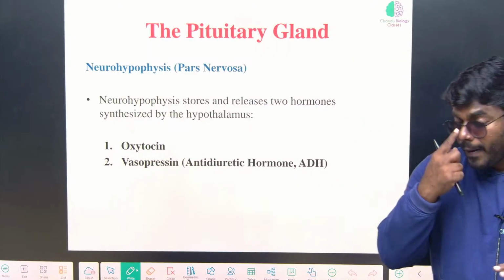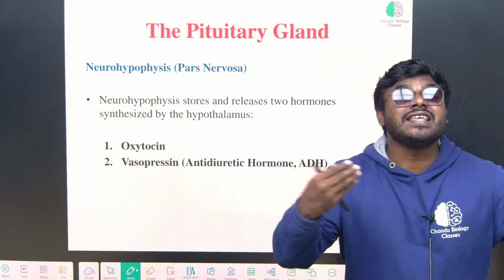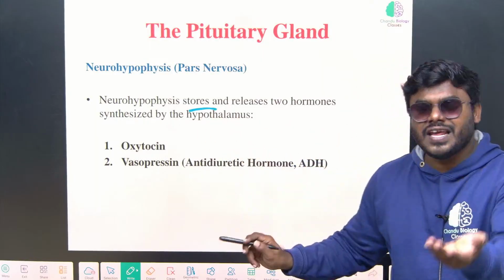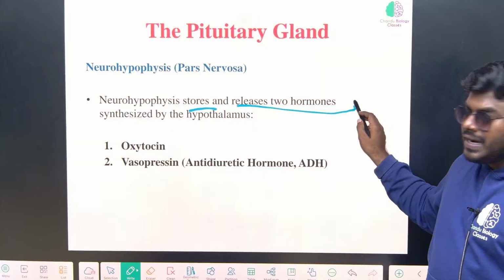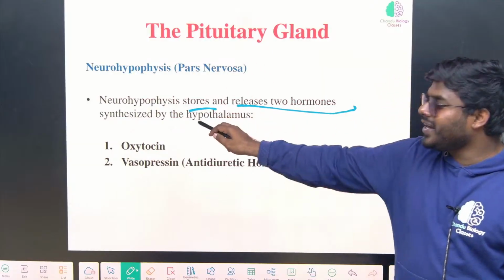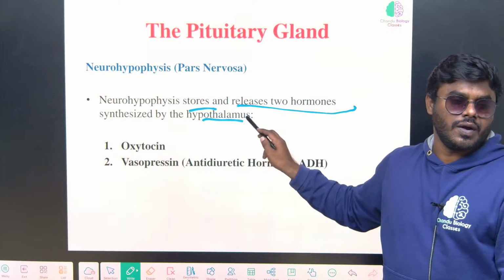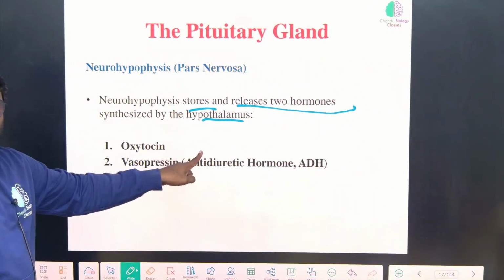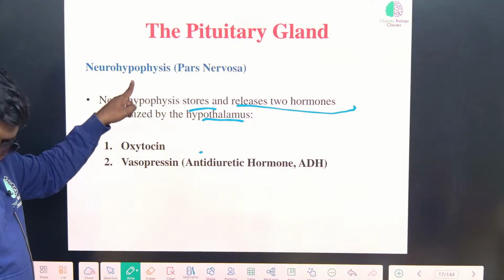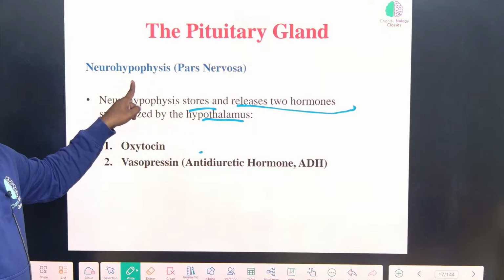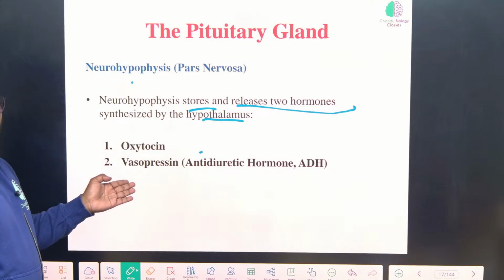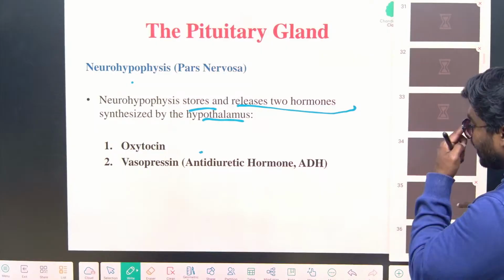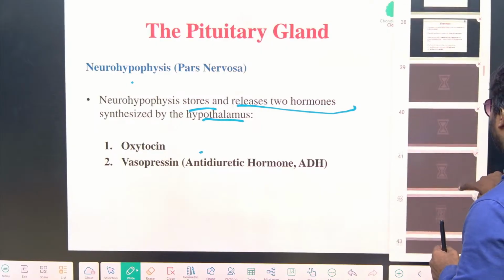Then next one, what is the speciality of the neurohypophysis? What I told? It never ever synthesizes any hormones. It only stores and releases whenever there is a requirement. But who is secreting? Hypothalamus. Very good. So the hypothalamus secretes two hormones, but they get stored in the posterior pituitary gland and are released whenever there is a requirement. Examples are, friends, oxytocin and vasopressin, widely called antidiuretic hormone.